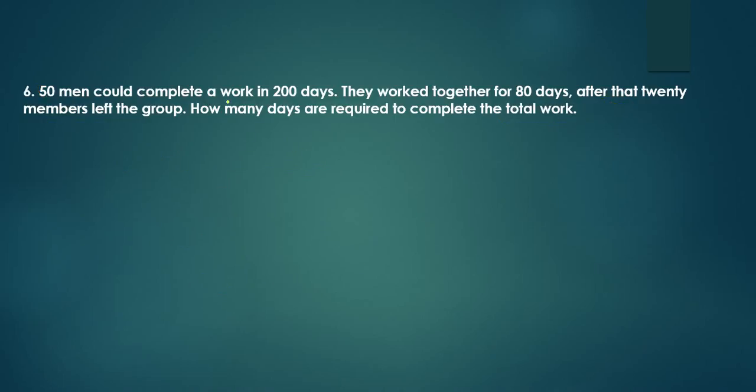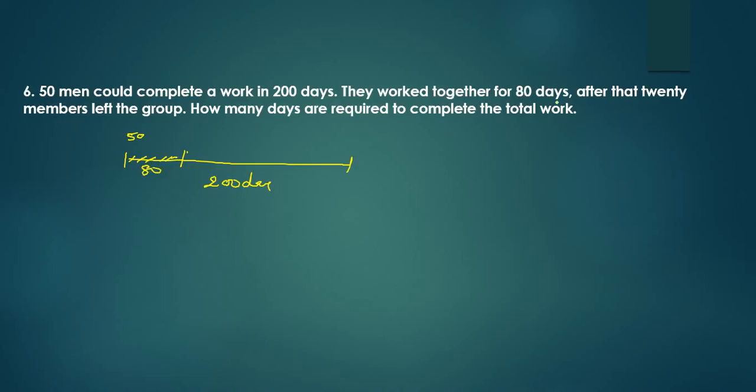50 men could complete a work in 200 days. They work together for 80 days. See here, 50 men can complete the work in 200 days. This is given, 200 days. They work together for how many days? 80 days. 80 days of work is over.